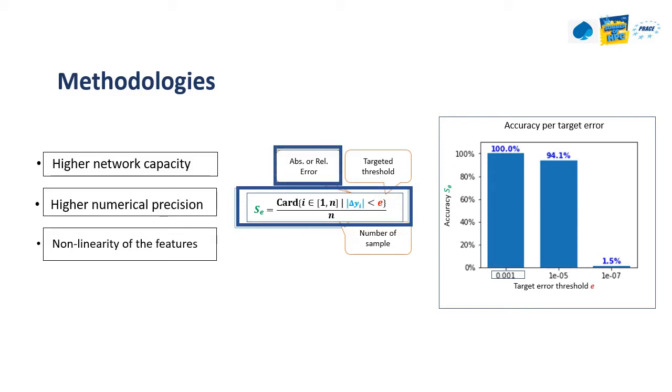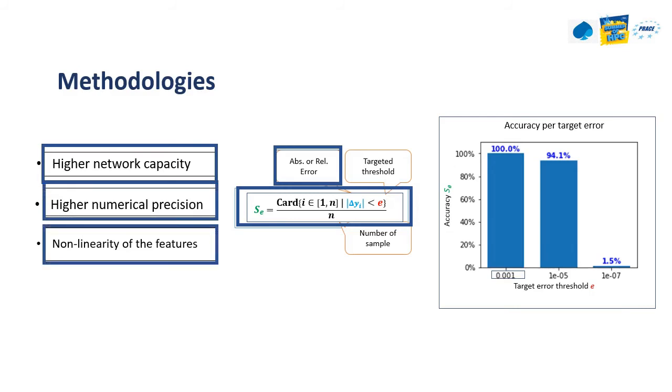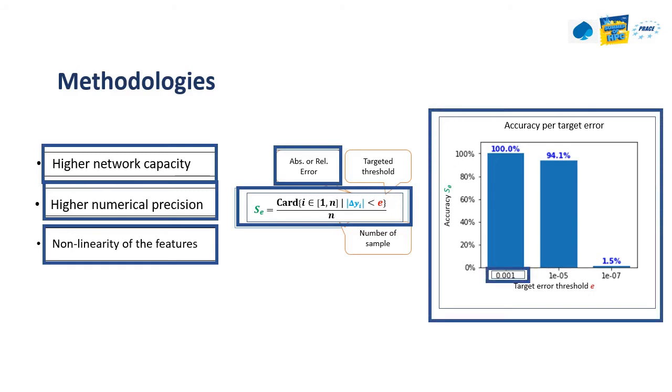While trying to improve the precision of the model, we explored different methods like higher network capacity, higher numerical precision, and non-linearities of the features, all having variant effects on the model's performance. The bar chart shows the precision of 0.1% for the models, which is quite sufficient for a lot of industrial applications.